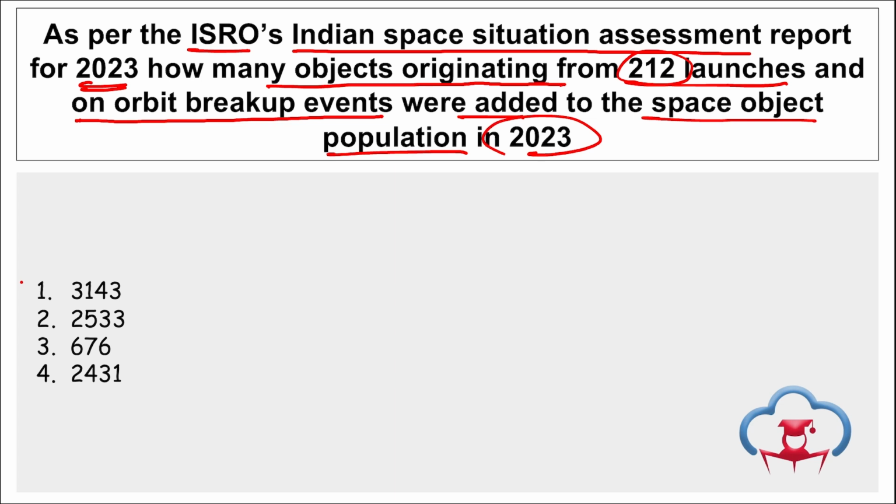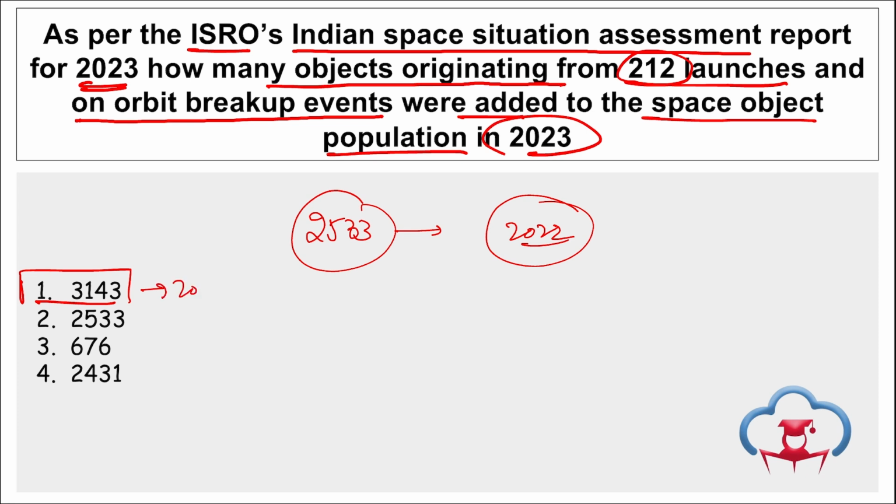So for this particular reason, this report was released, and it stated that as per the report, there are a total of 3,143 objects originating from 212 launches and on-orbit breakup events that were added to the space object population in 2023 alone. That was compared to 2,533 small objects that were added into 2022. Last year it was 2,533, and this year, in 2023, 3,143 objects were added into the space orbit, correct?